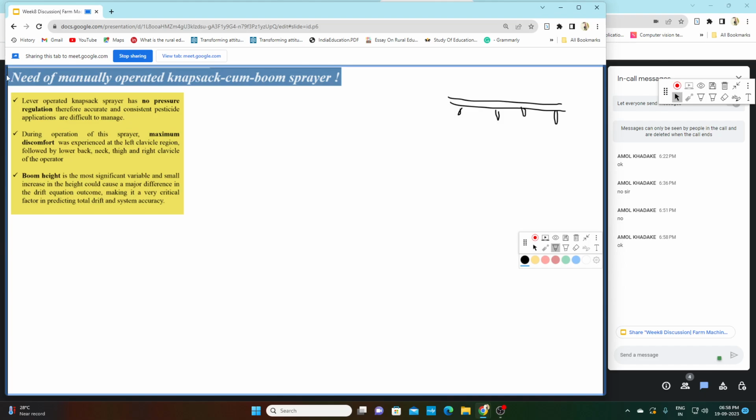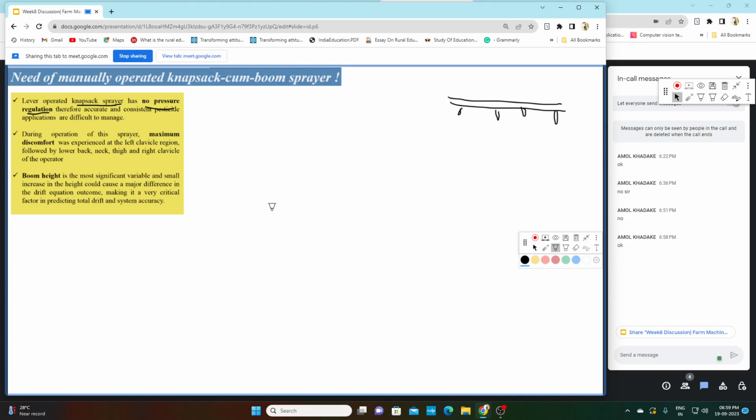Why do we require this combination? Because this lever operated knapsack sprayer has no pressure regulation. This knapsack sprayer is a cheap kind of sprayer, and in this cheap kind of sprayer there is no provision of pressure regulation. Means the spray will be at a definite pressure only. If you want to regulate the pressure, that provision is not provided in a knapsack sprayer. So this is a limitation of a knapsack sprayer.